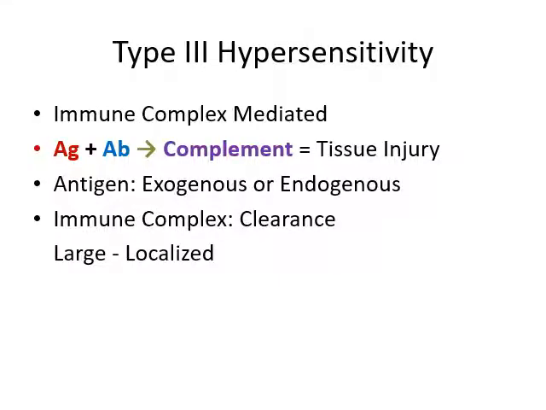Sometimes what happens, such immune complexes are very large, and when they are large, they will lodge in the localized tissue and will cause localized injury. While sometimes there is an excessive amount of immune complex, but they are smaller in size, so they will get deposited and circulated all over the body through circulation, and it will lead to systemic manifestation.